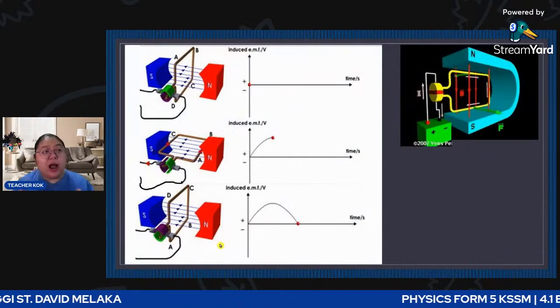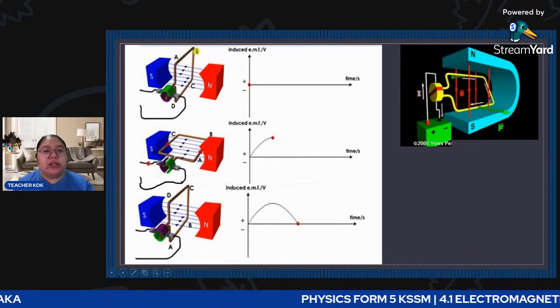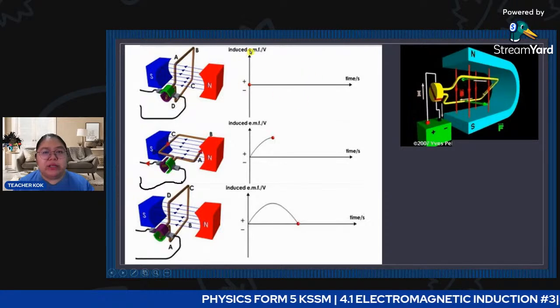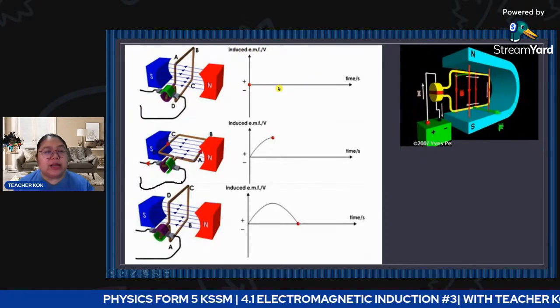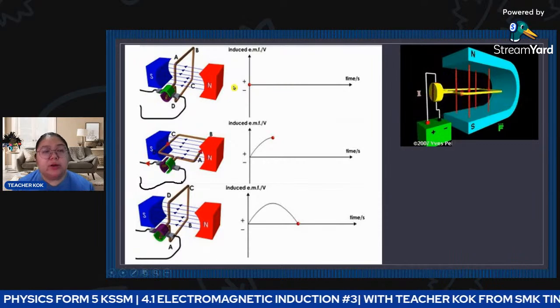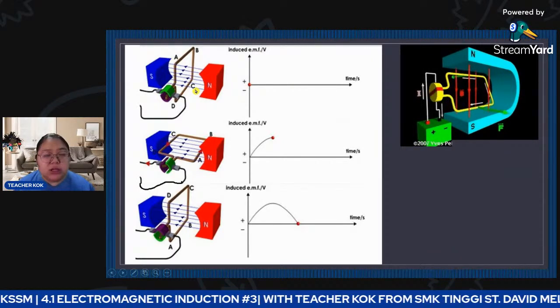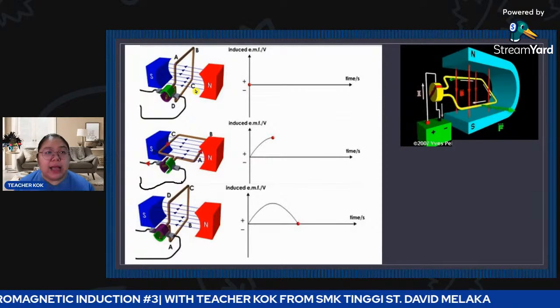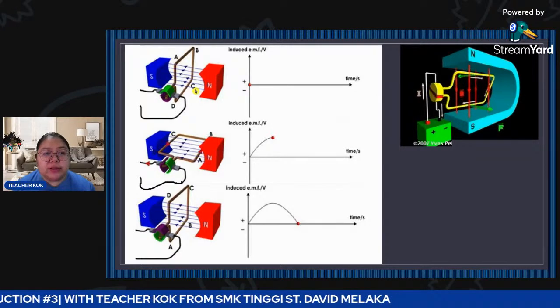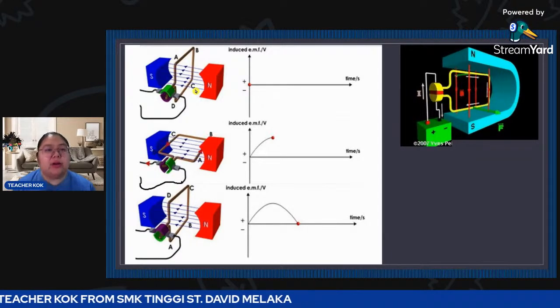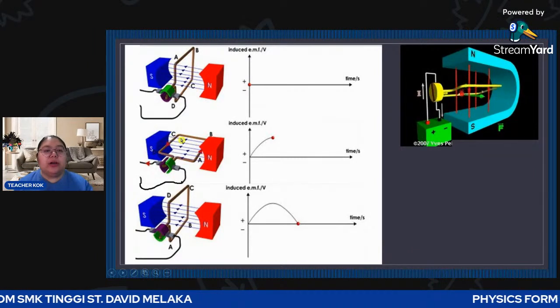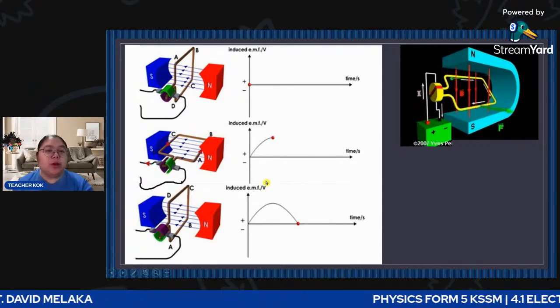Okay, let's see the different half rotations. When the coil is vertical, you find the induced current shows nothing. No induced current is produced when it's vertical, because the coil never cuts any magnetic flux, since ABCD is parallel with the magnetic field.